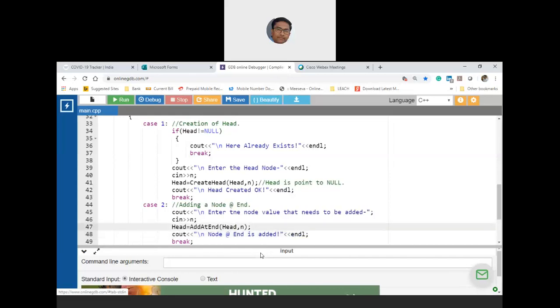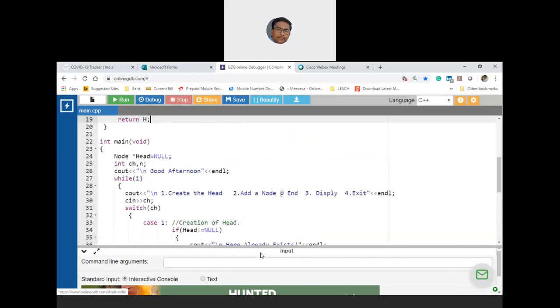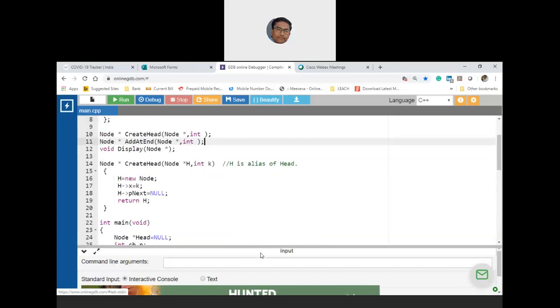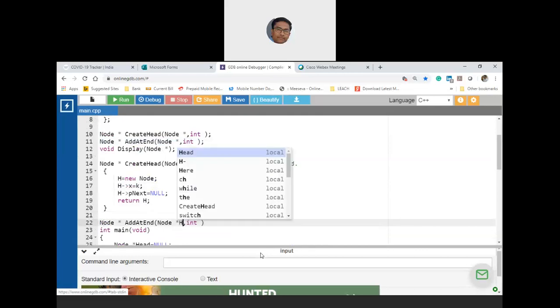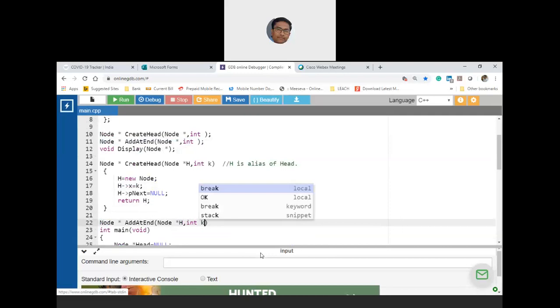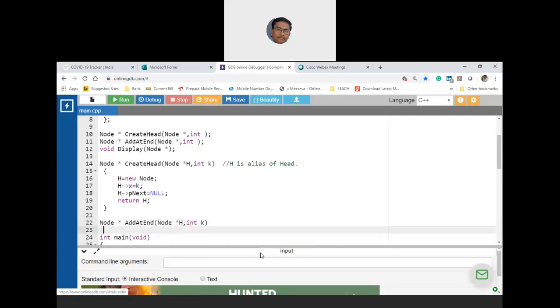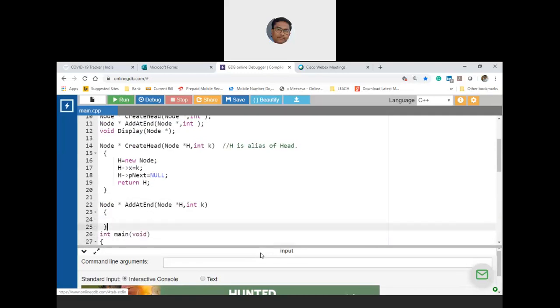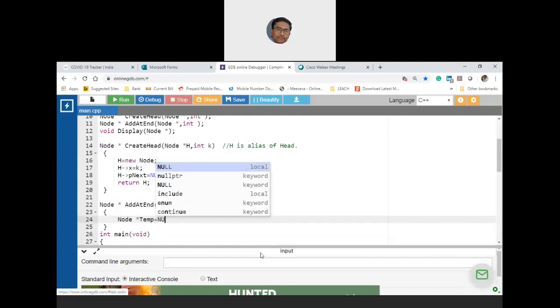Okay, so now let us start writing the function definition. I have copied the prototype. Now I'm starting writing the function definition. So this is node star h. Now let me take k here. Okay, so I need to create node star temp, initially pointing to null.